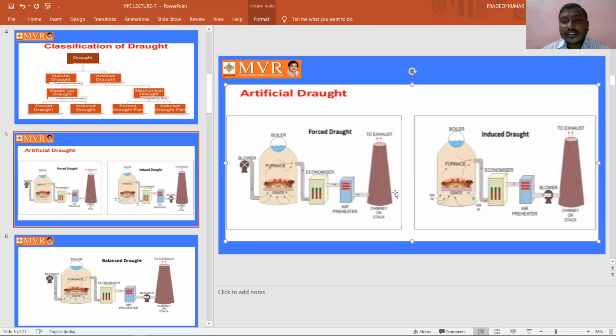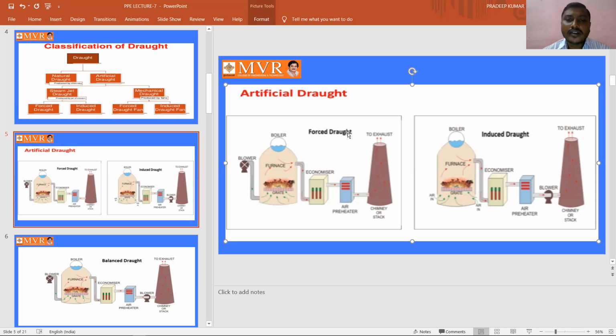See here, in the induced draft, the blower has been placed near the bottom of the chimney for forcing the gases from the air preheater up the chimney, pumping out the hot gases to the atmosphere. We are using the blower near the chimney to force the gases upwards.